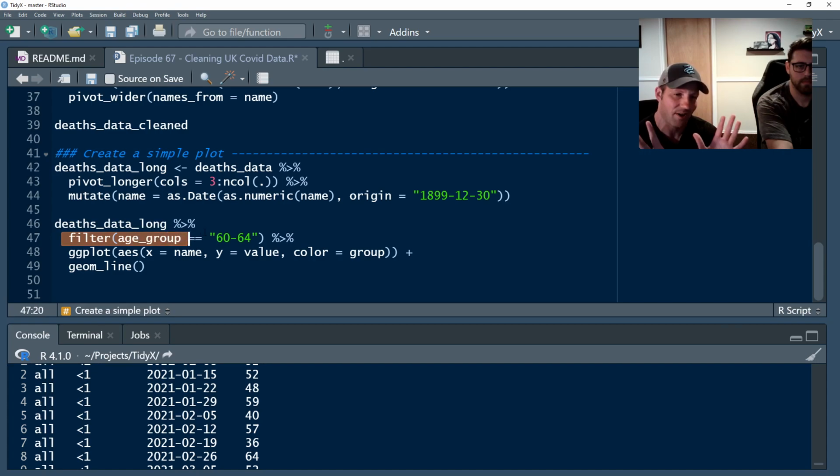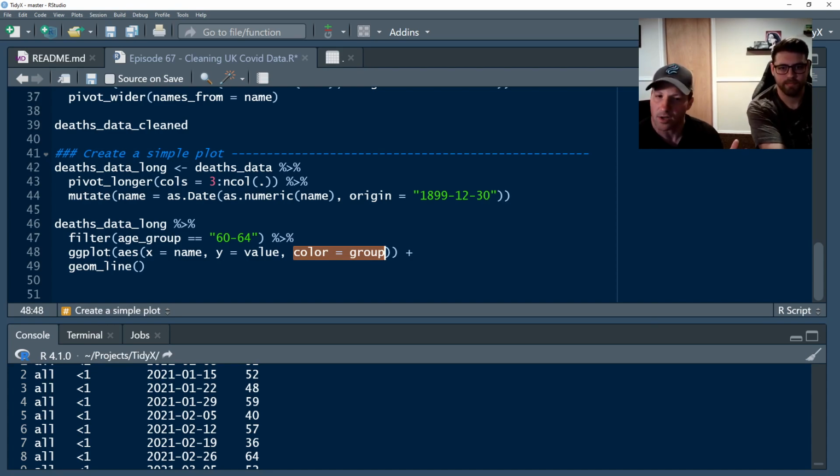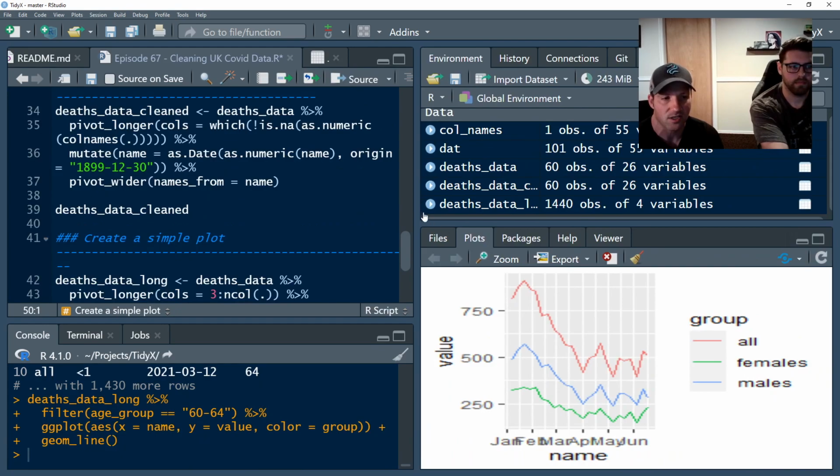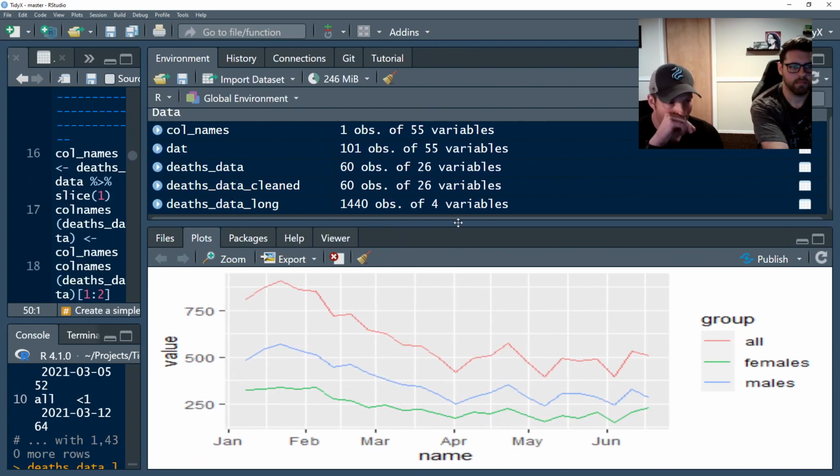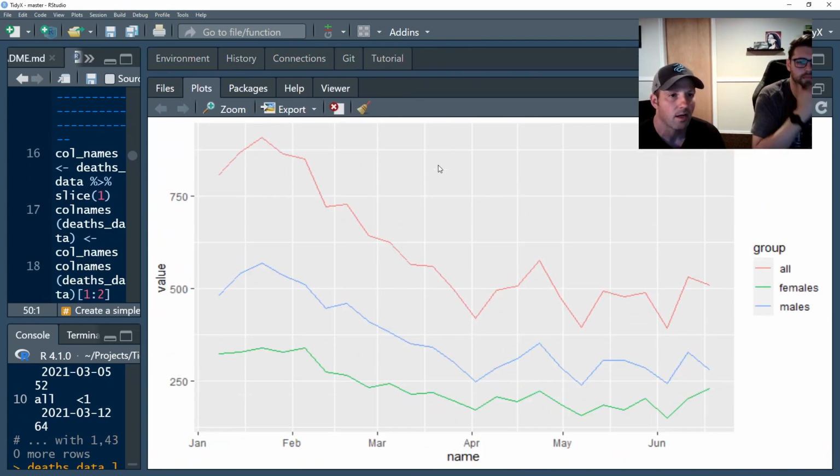Let's just pull out an age group. You could look at any age group you want. This was just to keep it simple. We're going to go with 60 to 64. I'm going to put the dates on the x-axis, so those are in the column called name. I'm going to put the value on the y-axis, which is the number of deaths. I want to color this by group so that I'm going to get 3 lines. And then we're just going to run a geom_line here, and we're going to get a simple graph of the age 60 to 64 group over time, over the 2021 year.